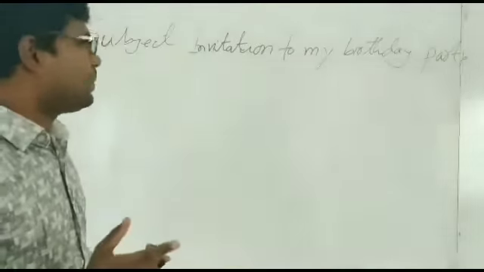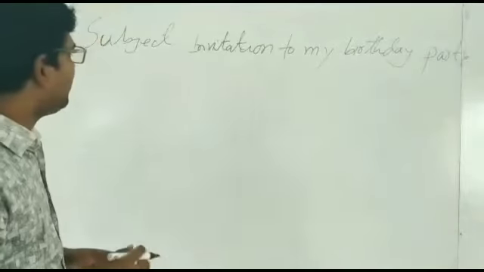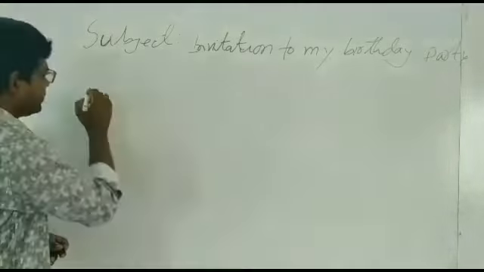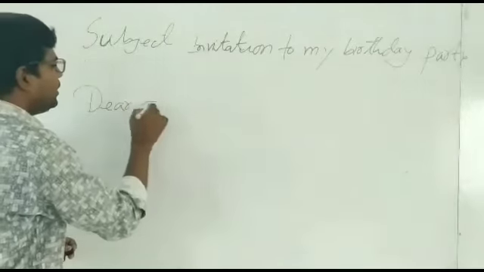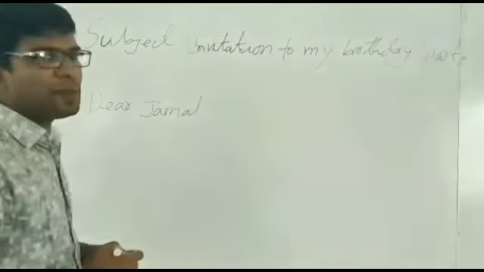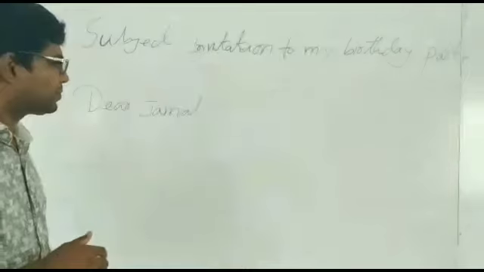This is the subject of my email. Then I have to salute. That is called salutation. Dear Jamal. That means Jamal is the friend. I want to invite him.